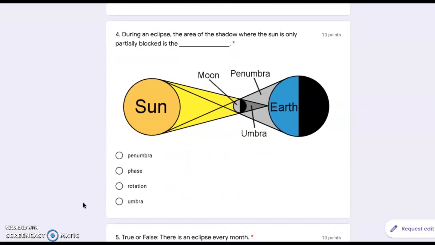Number 4. During an eclipse, the area of the shadow where the sun is only partially blocked is the penumbra, phase, rotation, or umbra.